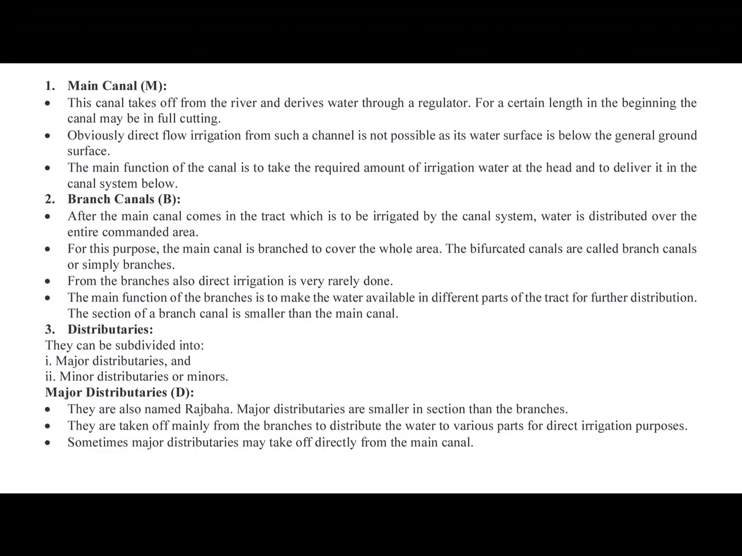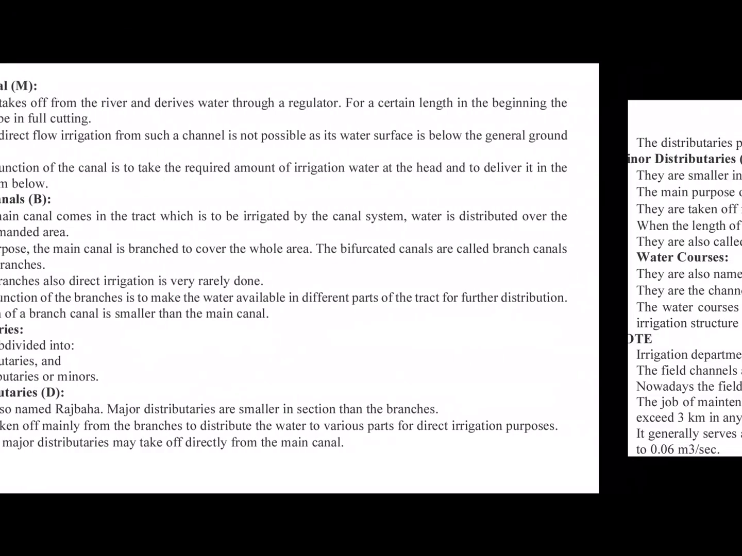They are taken off mainly from the branches to distribute the water to the various parts for direct irrigation purpose. Some major distributaries may take off directly from the main canal. There can be exceptions. It is not always main canal then branch canal. This is the ideal system, but it is not going to happen every time. So sometimes we are directly taking the water from the main canal into the distributaries without having branch canals.